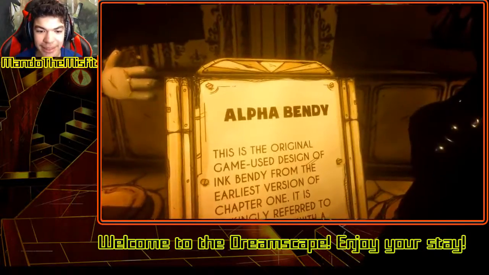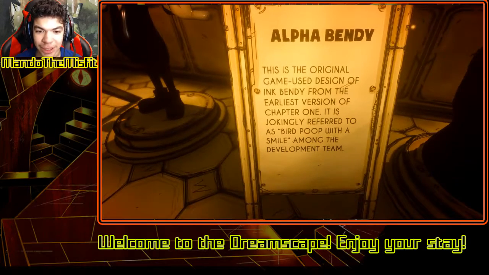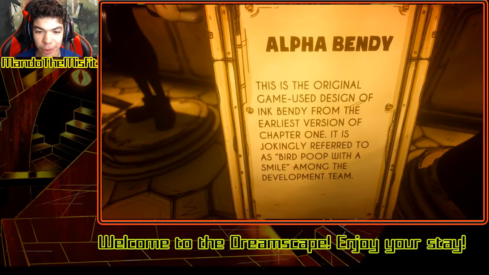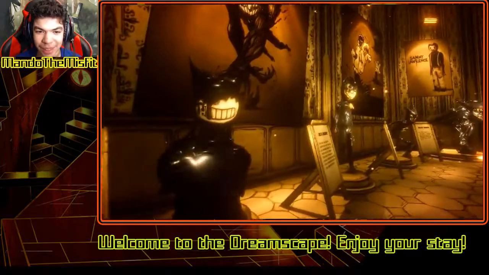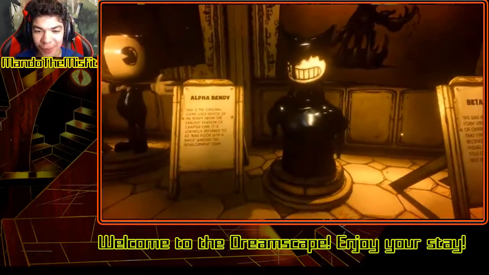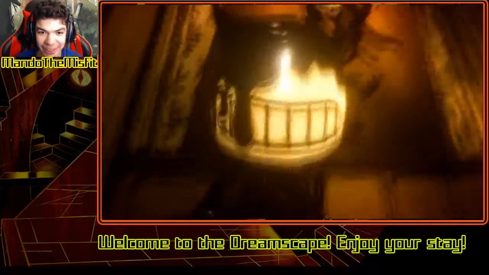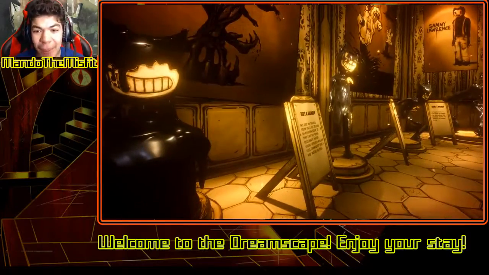Alpha Bendy. This is the original game design of Ink Bendy from the earliest version of Chapter 1. It's jokingly referred to as bird poop with a smile among the development team. I can tell why. I remember this from the first chapter. This was the first one used when I downloaded it the first time. This is what was used. Honestly, I'm gonna say this.